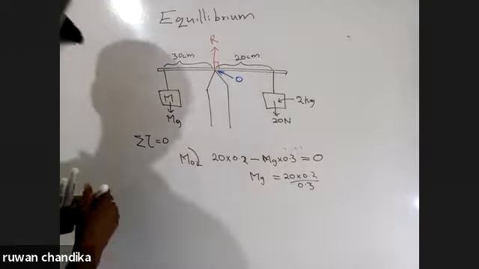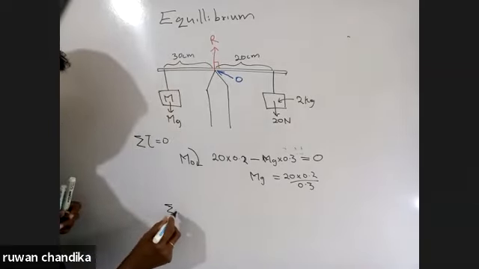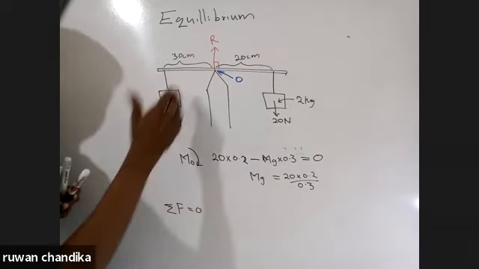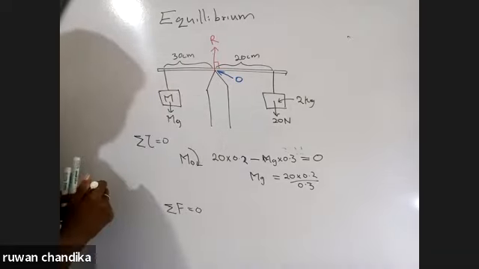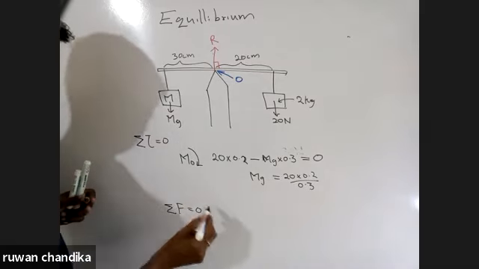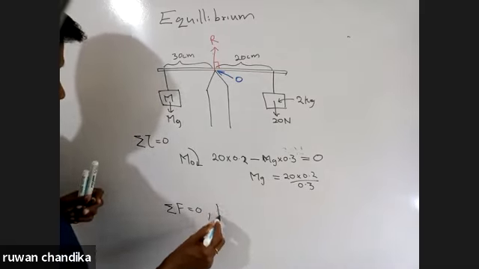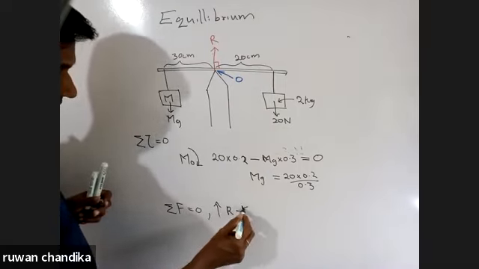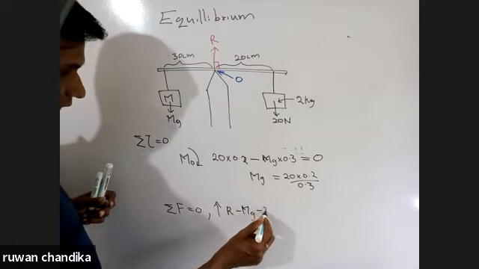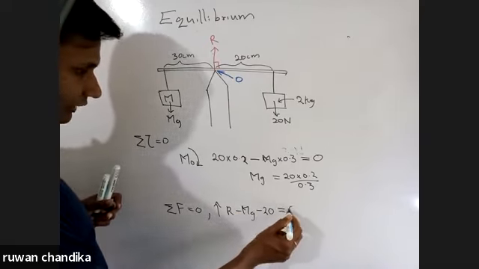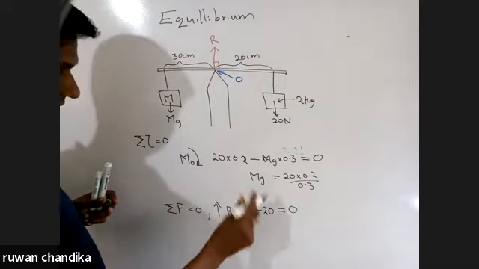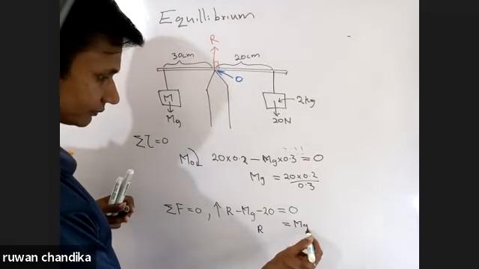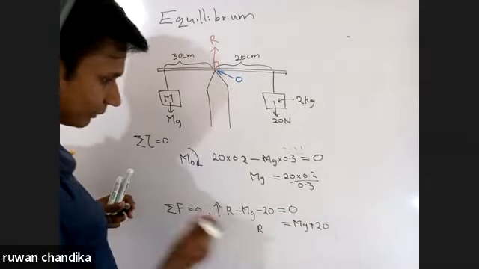And now when I take the summation of force equal to 0, the forces acting on these are R, Mg and 20. If I select the upward direction as positive, then R becomes plus and Mg becomes minus, and 20 also minus, and the summation should be equal to 0. After finding Mg, I can find the R value. It is equal to Mg plus 20.